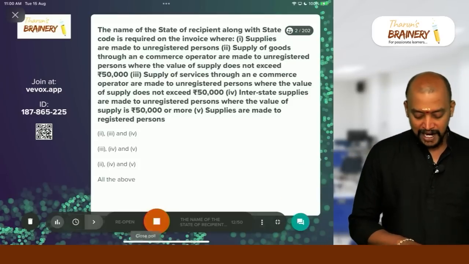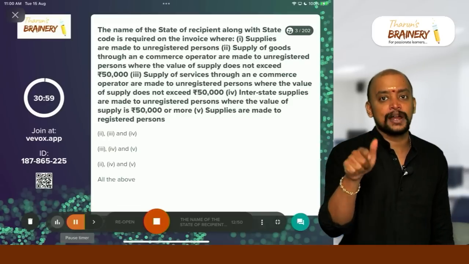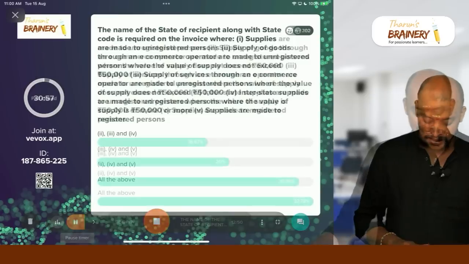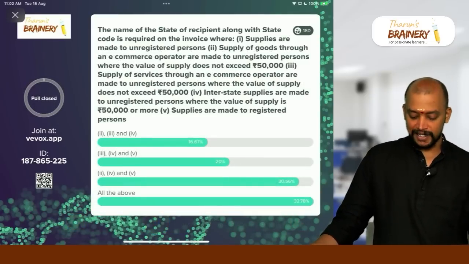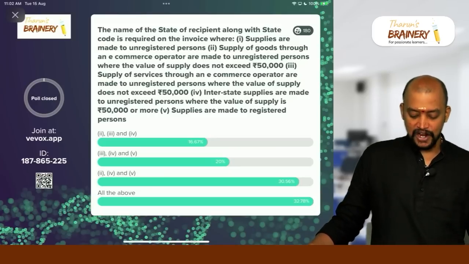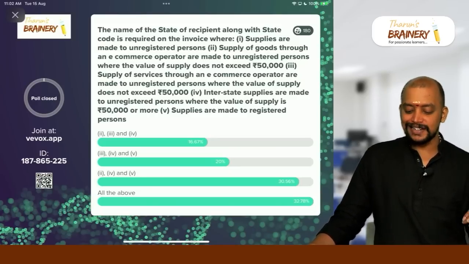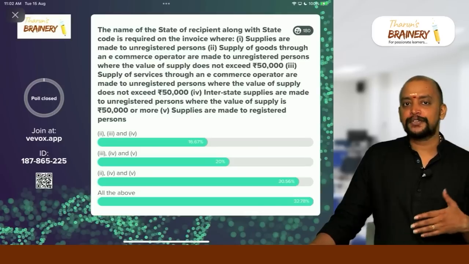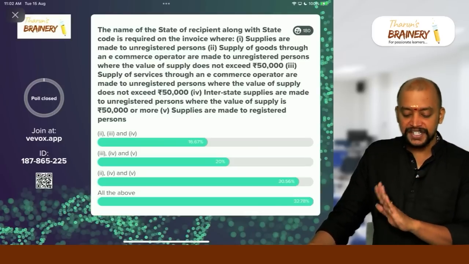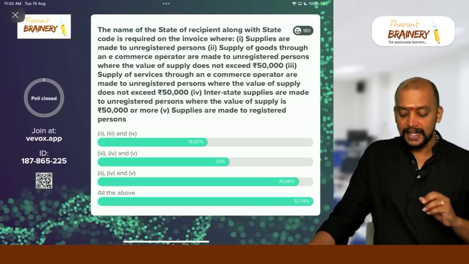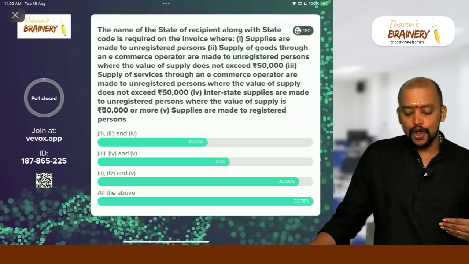So this question may come in the exam also because this is based on the latest amendment. The answer for this, all of the above is wrong. Supplies are made to unregistered persons. We don't have to give the details of the recipient in the invoice. Okay. Whereas supply of goods through an e-commerce operator,